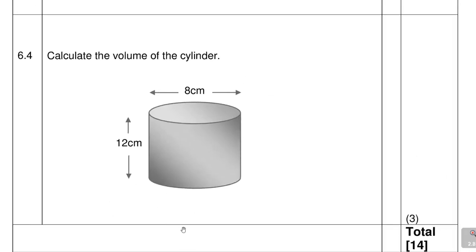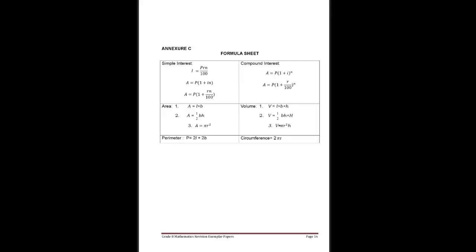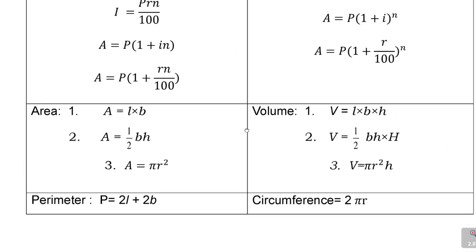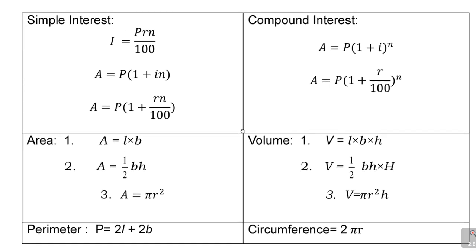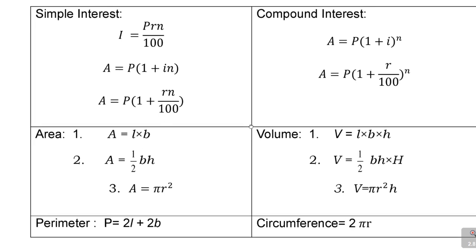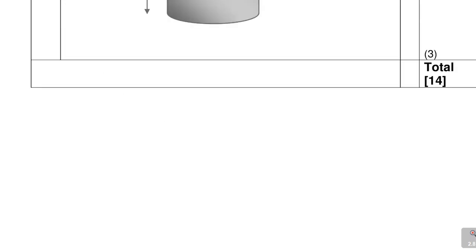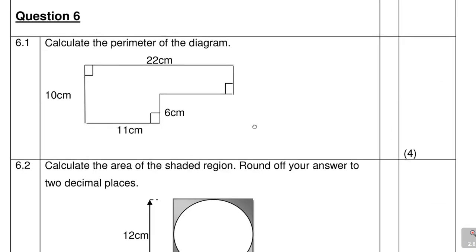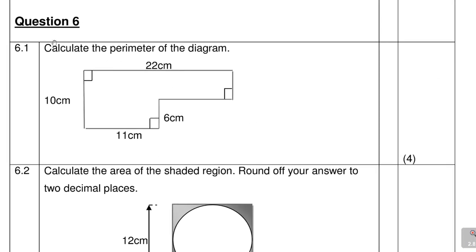Then with this question also I brought in the formula sheet. This is the formula sheet that is very important for this question. I think I saw they provided a formula sheet in this one. So with that, let's try to attempt these questions with the information we're given on the formula sheet. And then the first one says calculate the perimeter. We're not gonna waste time there.